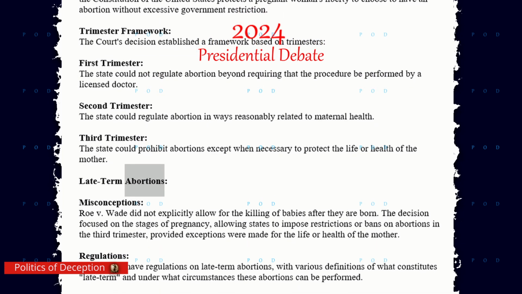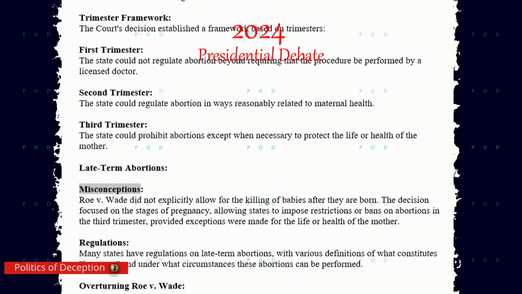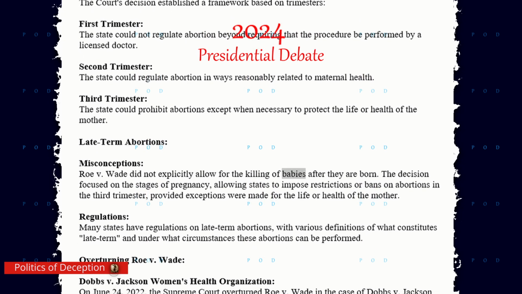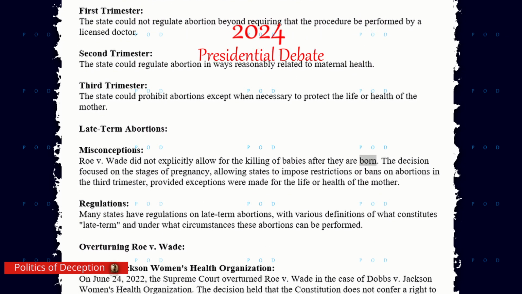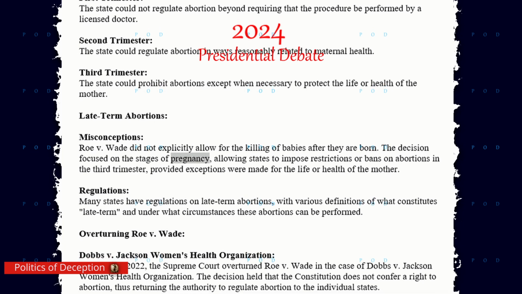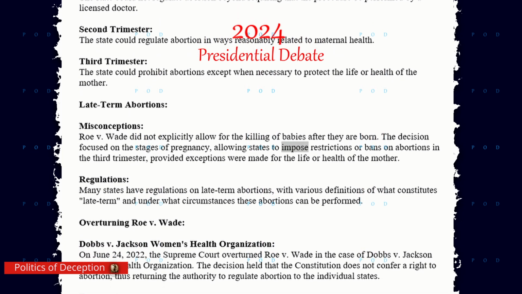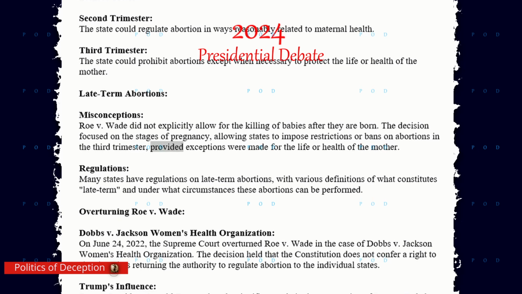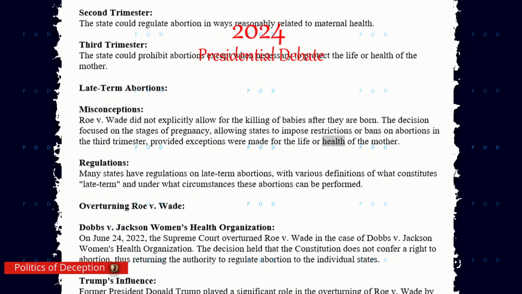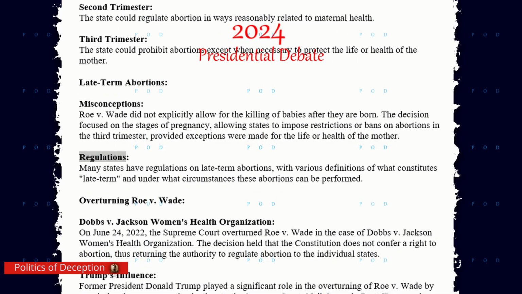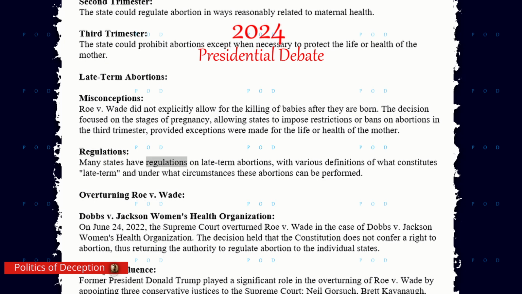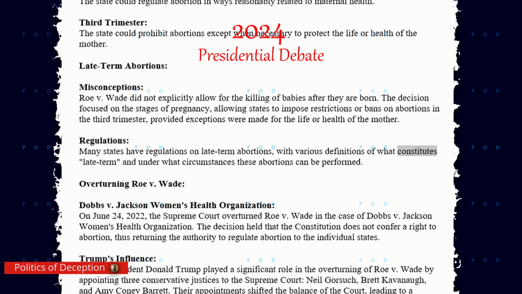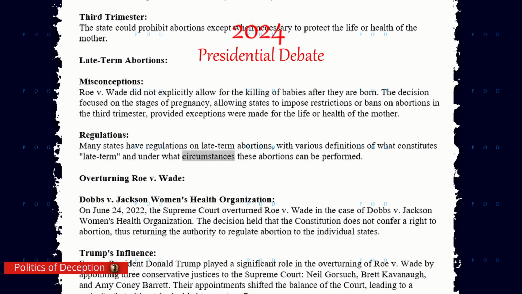Late-term abortions, misconceptions. Roe v. Wade did not explicitly allow for the killing of babies after they are born. The decision focused on the stages of pregnancy, allowing states to impose restrictions or bans on abortions in the third trimester, provided exceptions were made for the life or health of the mother. Many states have regulations on late-term abortions, with various definitions of what constitutes late-term and under what circumstances these abortions can be performed.